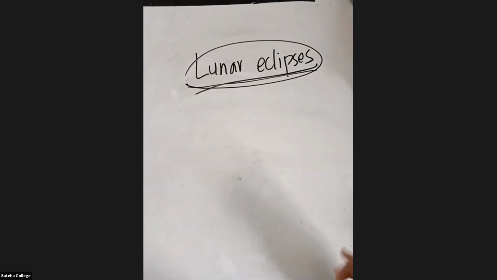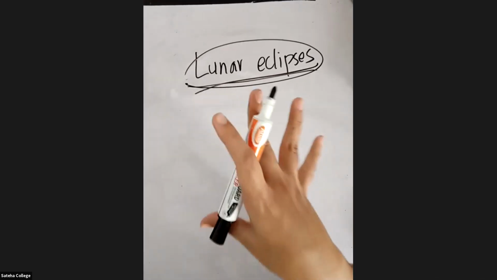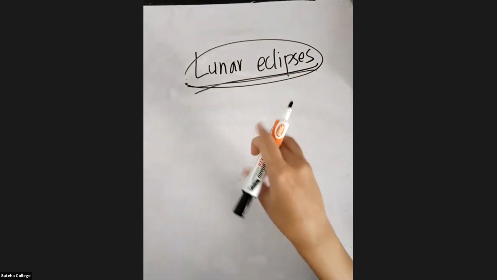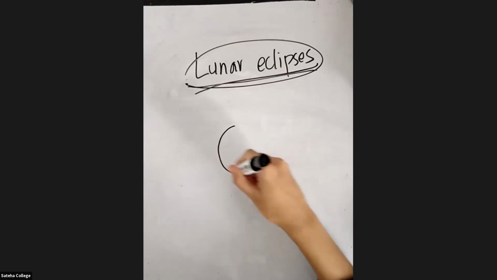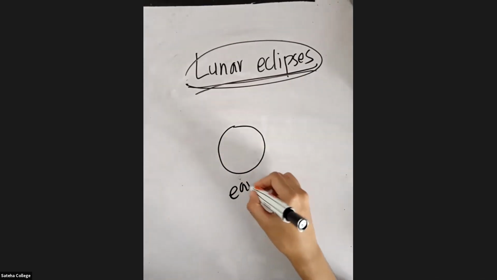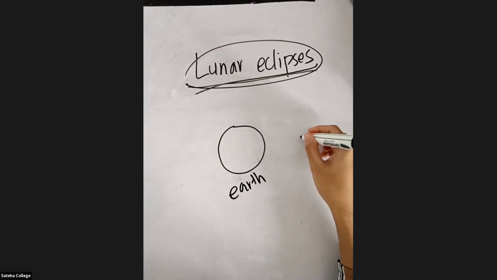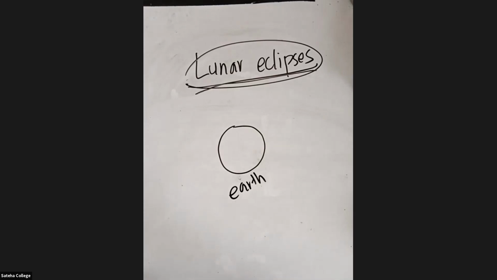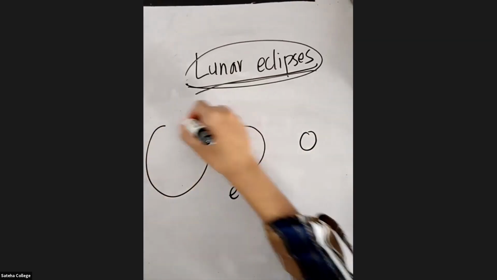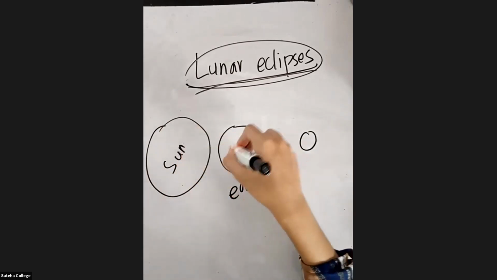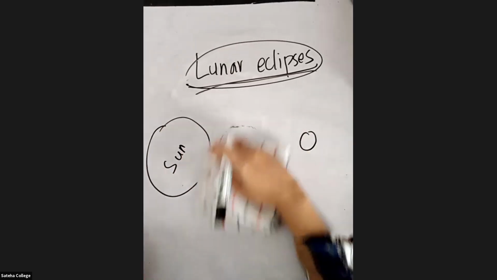Now, what is a lunar eclipse? The earth is going to be in between the moon and the sun, right? I don't have space to draw that closer, so we should be a little far away.